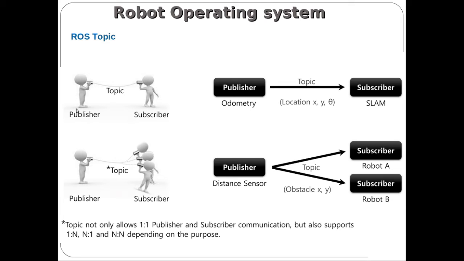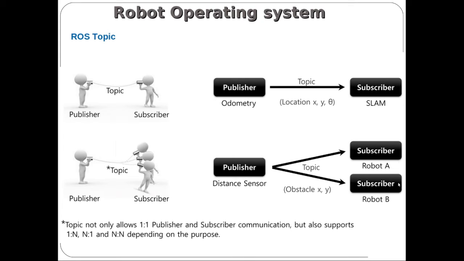See the first picture, it has one publisher and one subscriber. Under the single topic, the publisher is odometry and the subscriber is SLAM. Odometry is nothing but a sensor that will send distance data, and the subscriber is the SLAM algorithm. Based on the odometry data, SLAM will navigate our robot. The information passed on the topic is location x, y, theta. It is also possible that a publisher can send a message to n number of subscribers.